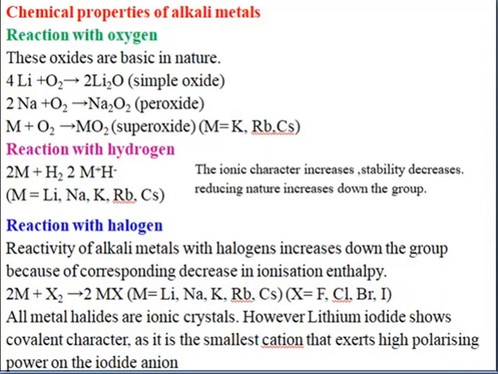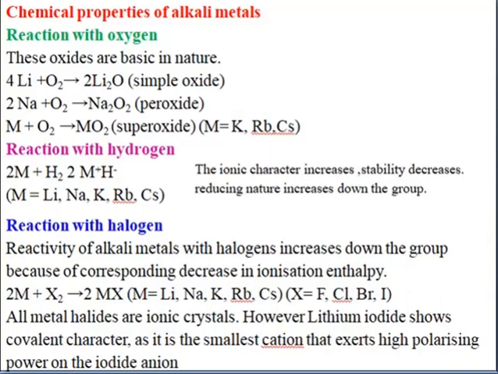Next, when the alkali metal reacts with hydrogen, it will give its hydrides. And these hydrides are reducing agents. This reducing nature increases down the group. That is, when you compare lithium hydride and cesium hydride, cesium hydride has more reducing nature than lithium hydride.